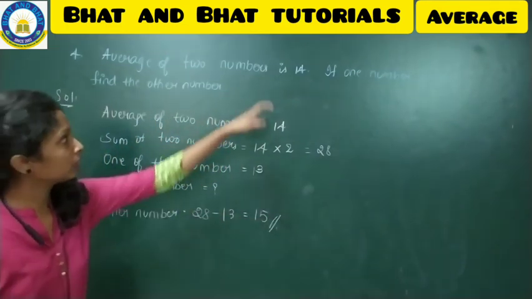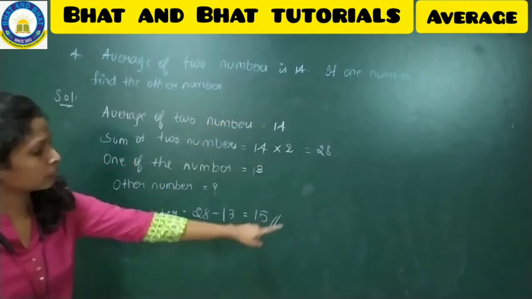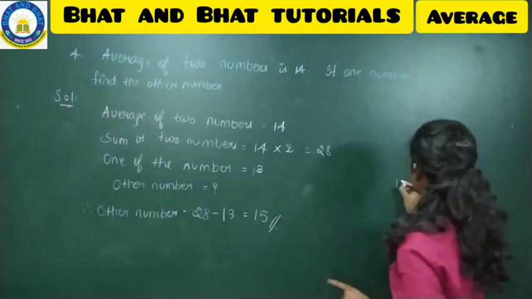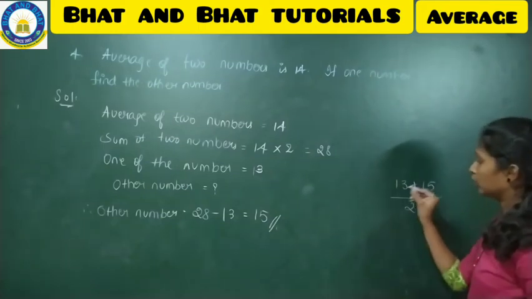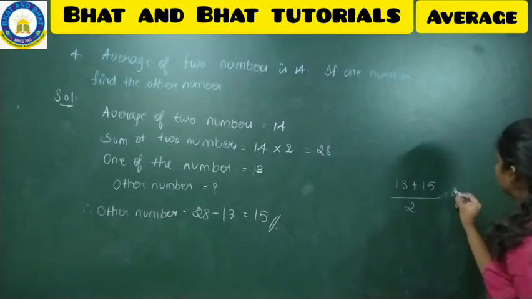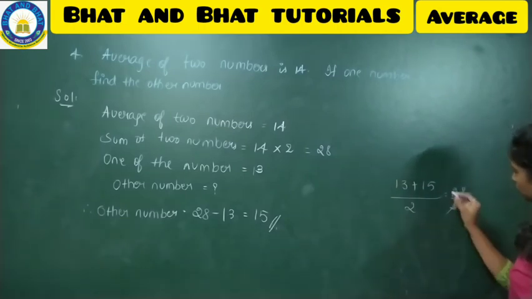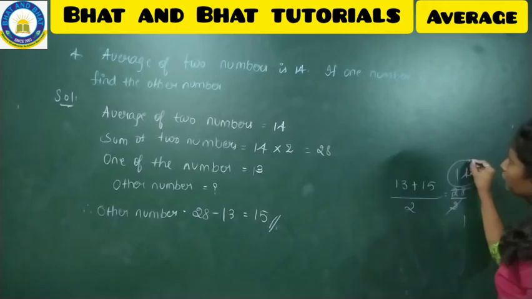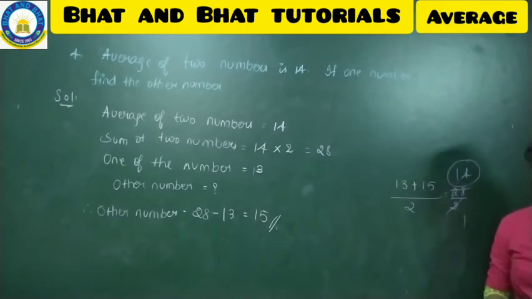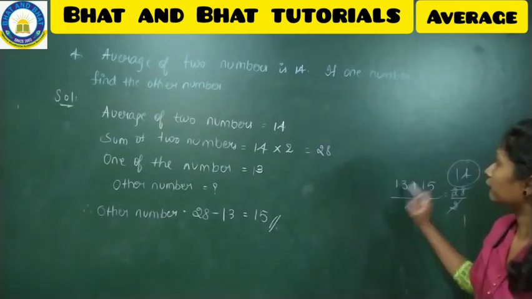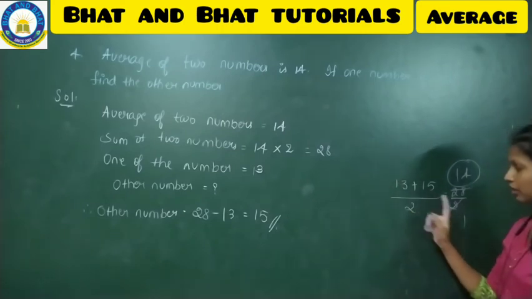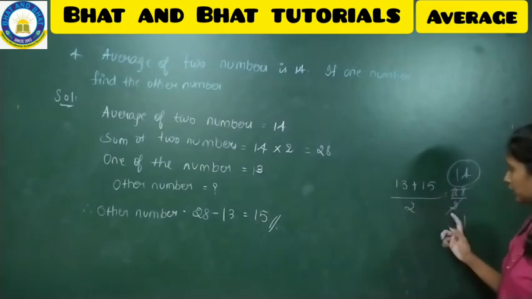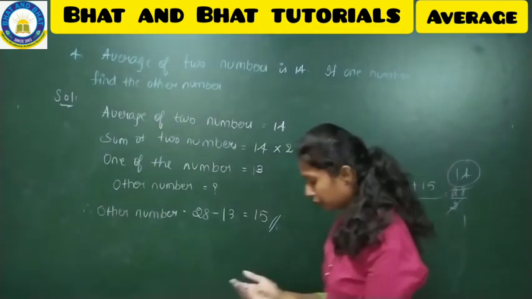So now if you add 13 plus 15, see here, divided by 2: 25, 26, 27, 28. 28 by 2, 2 ones are 2, 2 fours are 14, you have got here, and the average is also 14. The sum of observations divided by the number of observations: the first number they have given, the second number you found out as 15, and there are two numbers, so that's the reason for dividing by 2, and you have got 14. Then you are going to copy this.